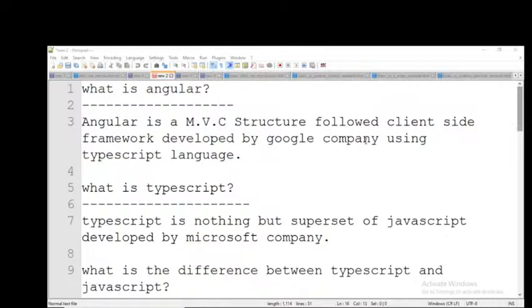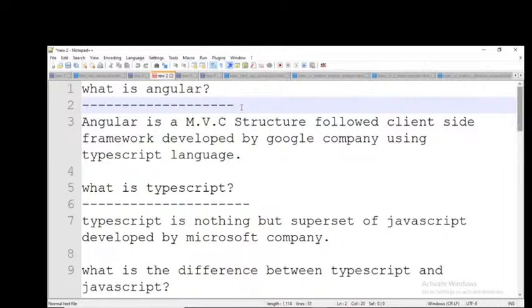In the starting days, only introduction is possible. So we are going to learn about the introduction of Angular. Introduction means what it is, who developed it, all those things. So what is Angular? Angular is an MVC structure followed client-side framework developed by Google using the TypeScript language. I will explain the MVC structure a little bit later.